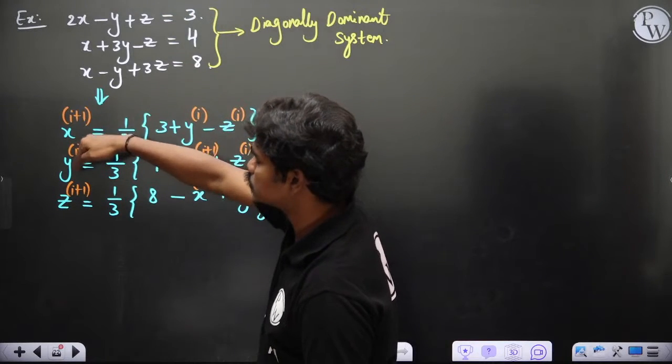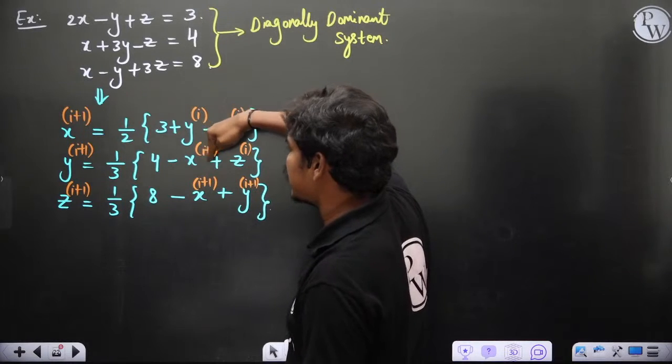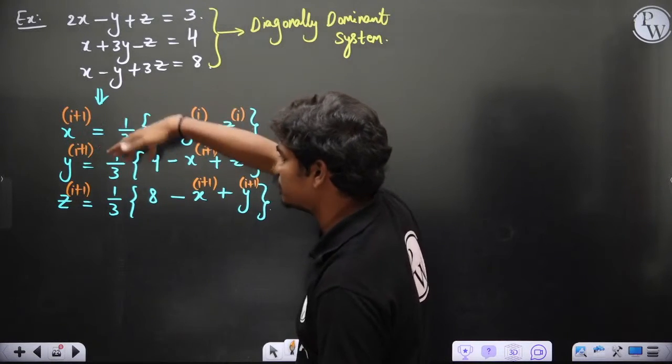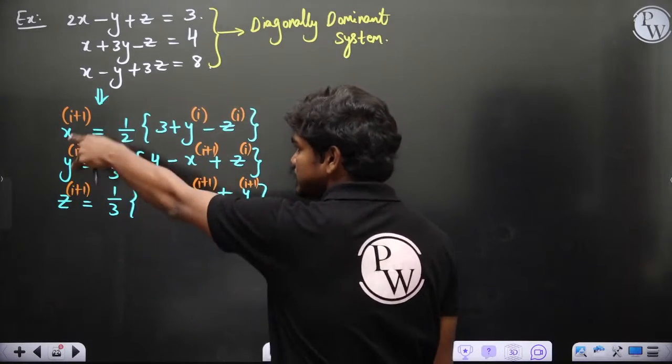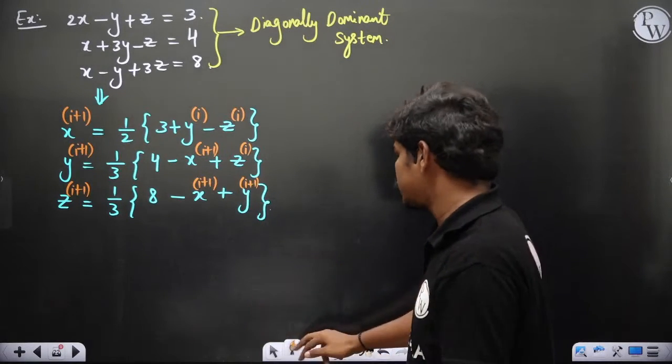But when you are calculating this y, since x is already an updated value which you have found, you will use that updated x, and for z you'll use the previous value because you haven't updated it. In this z, since you have the updated values of both x and y, you are going to use this x and y. So let's see how we will start this iteration.